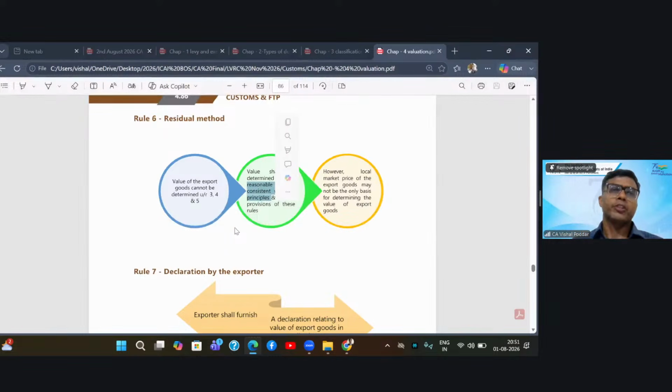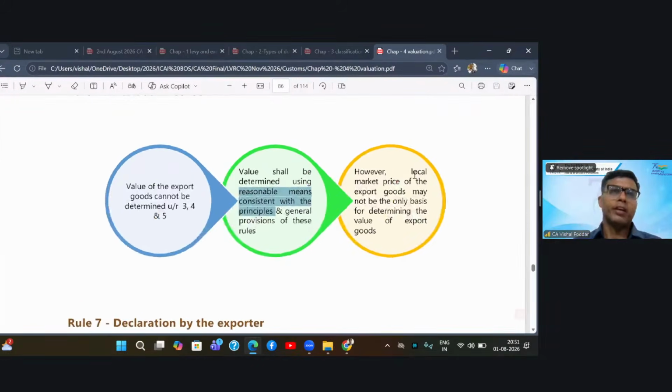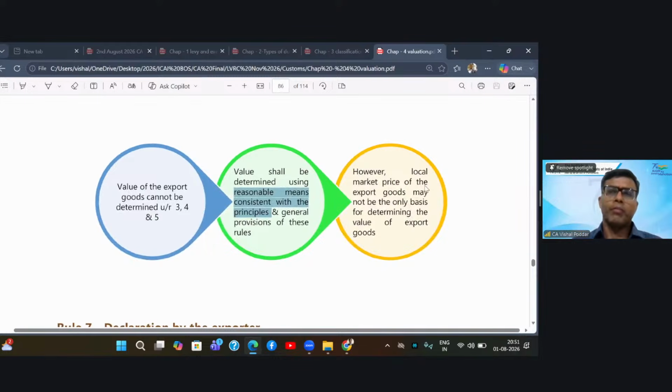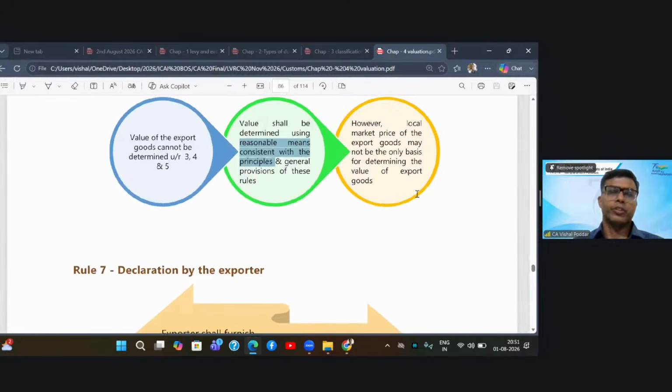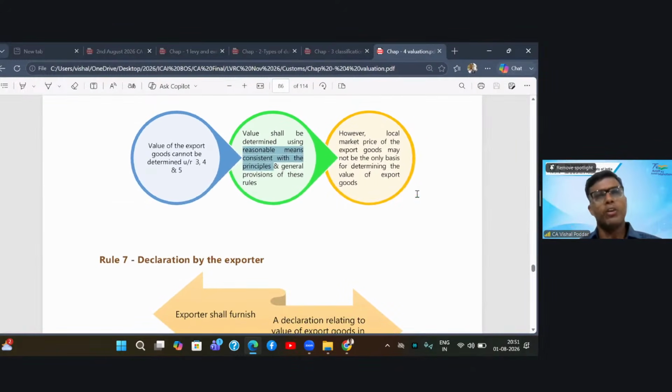So whatever the valuation provisions have provided, adopt them, try to use the same principle, same logic, and then applying the same principle, same logic, you can take a judgmental value. Now, what cannot be taken under this judgmental provision? Local market price of these export goods cannot be taken for determining the final valuation. So in short, you need international price only. You cannot take your own country's domestic price of these goods.